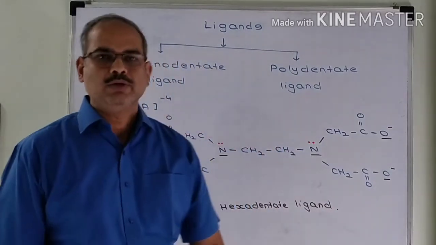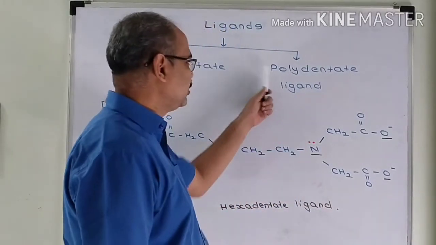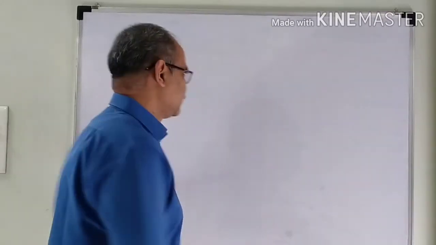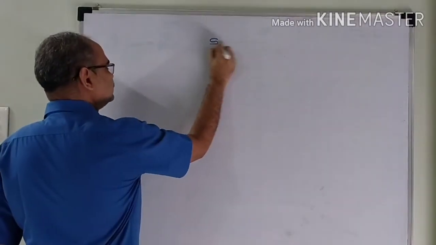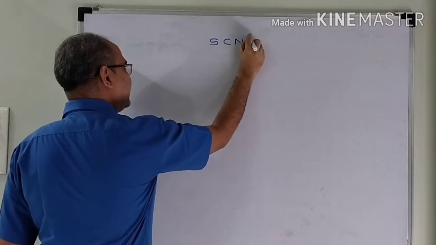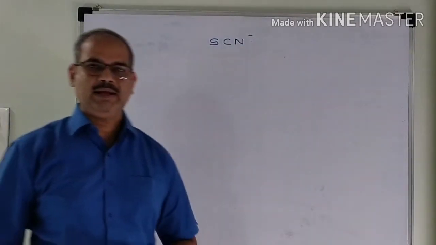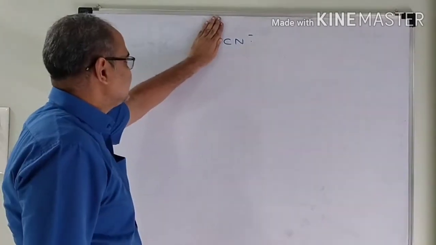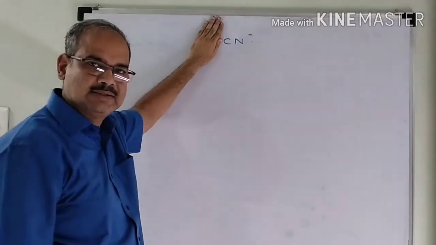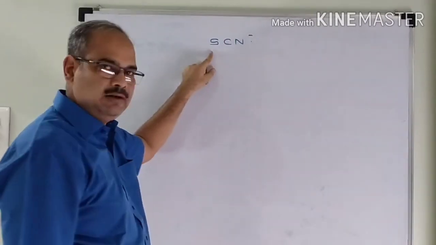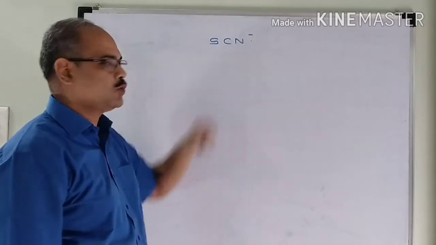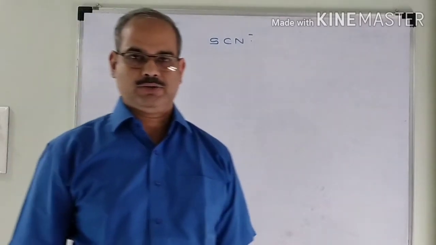So these are few examples of polydentate ligands. Let us consider a ligand SCN minus. CN minus is known as cyanide. When there is a sulfur attached to it, this is called as thiocyanate.